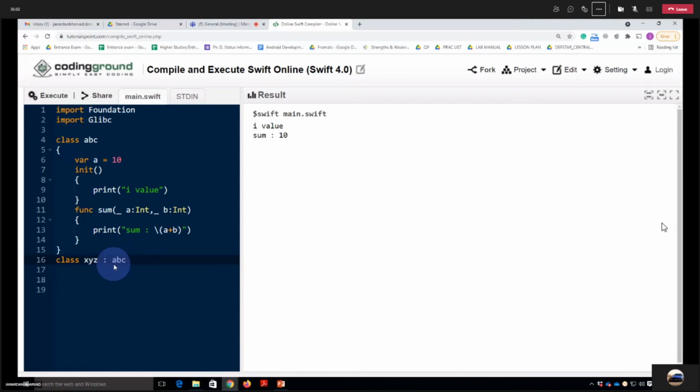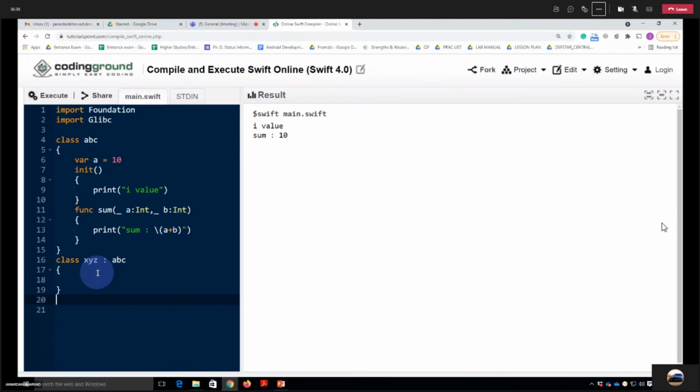This will be the subclass and this will be your parent class. After the colon, whatever comes is the parent class, and this one is your subclass. In Swift, this concept of inheritance is called subclassing. Only the name is changed. The concept is the same, inheritance, but here it is called subclassing. So we are basically inheriting all the properties of the parent class. That's it.